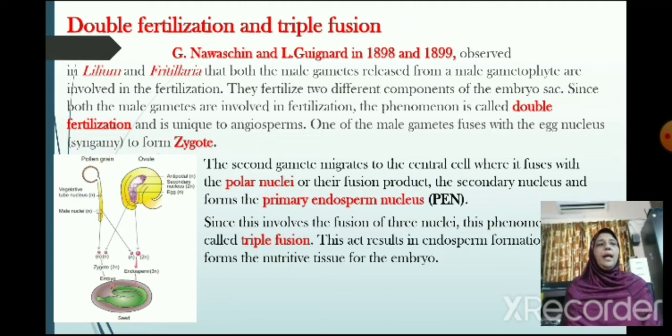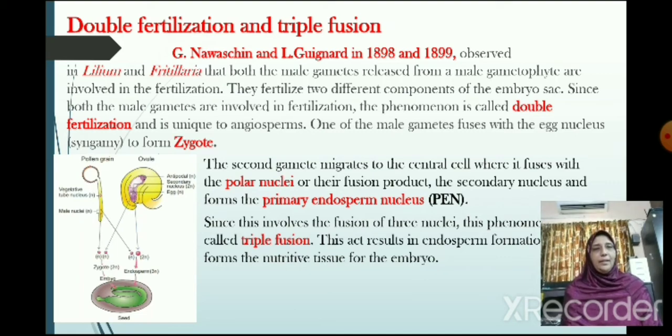S. G. Navashin and L. Guignard in 1898 and 1899 observed in Lilium and Fritillaria that both the male gametes released from a male gametophyte are involved in fertilization. They fertilize two different components of the embryo sac. Since both the male gametes are involved in fertilization, the phenomenon is called double fertilization and it is unique to angiosperms. One of the male gametes fuses with the egg nucleus, syngamy, to form the zygote.